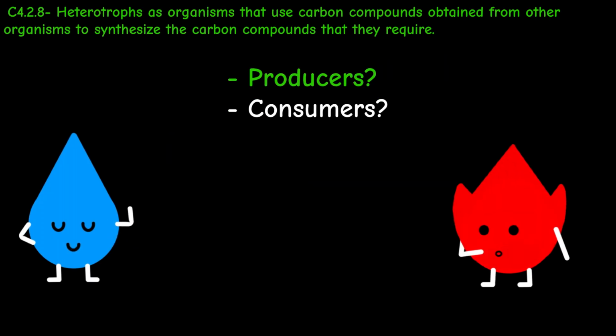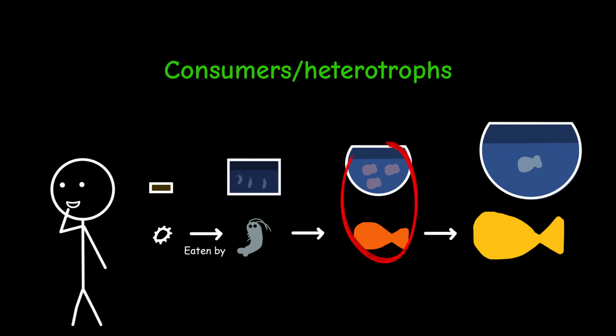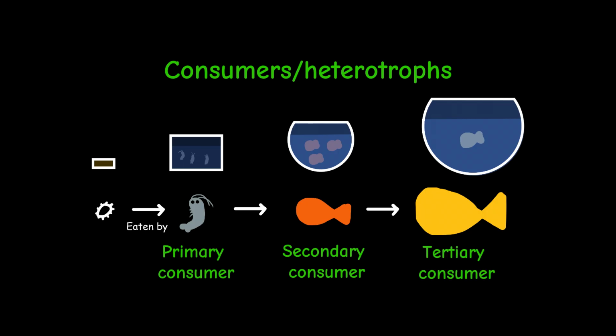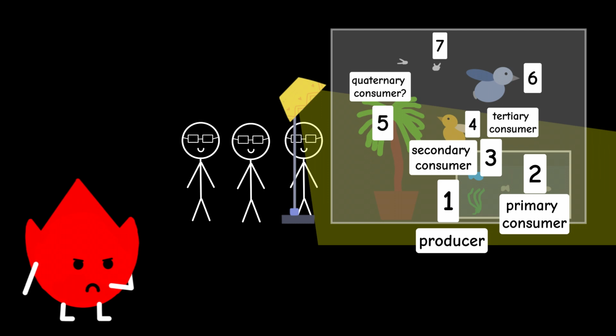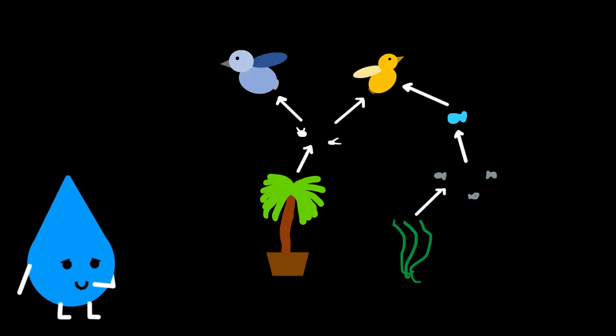How about consumers? Consumers or heterotrophs are the organisms that get energy by eating other organisms. Oh, so the shrimp, small fish and big fish? Yeah, we can label them primary consumer, secondary consumer and tertiary consumer. Our competitors have more organisms. Are they called quaternary, quinary and centenary consumers? Nah, they just have more organisms in each level. They don't have a food chain anymore, they have a food web.